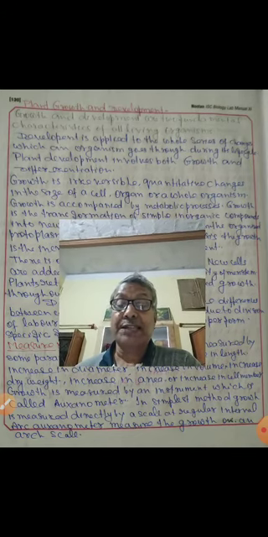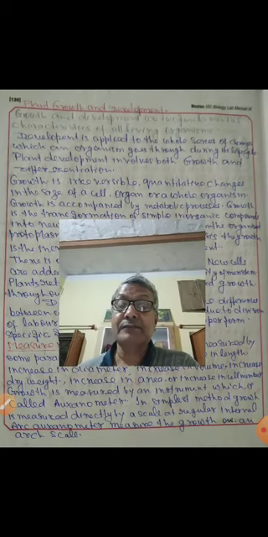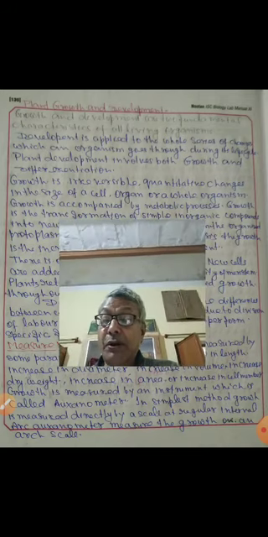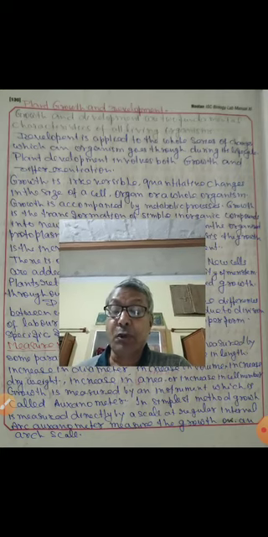The cells which are produced by the meristem are alike, homogeneous, but later on there is differentiation. Some cells are modified for providing protection, for providing support, and some for conduction.